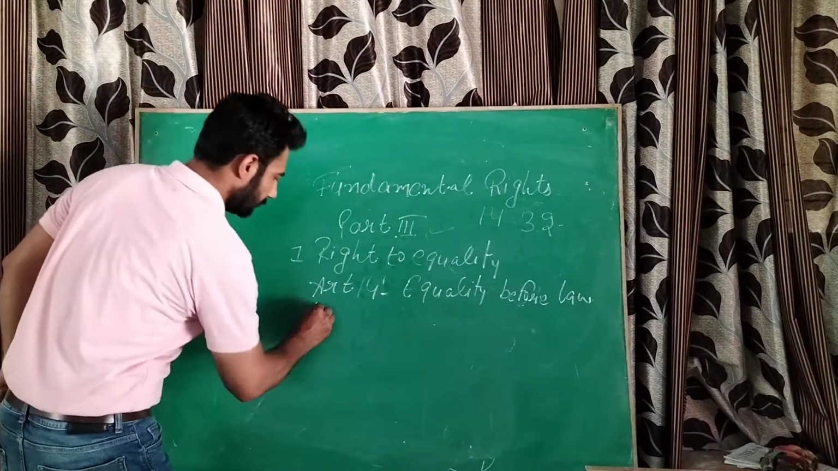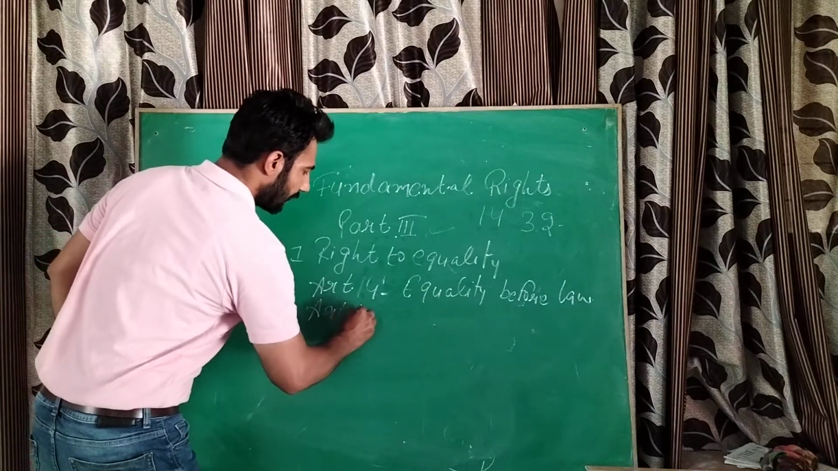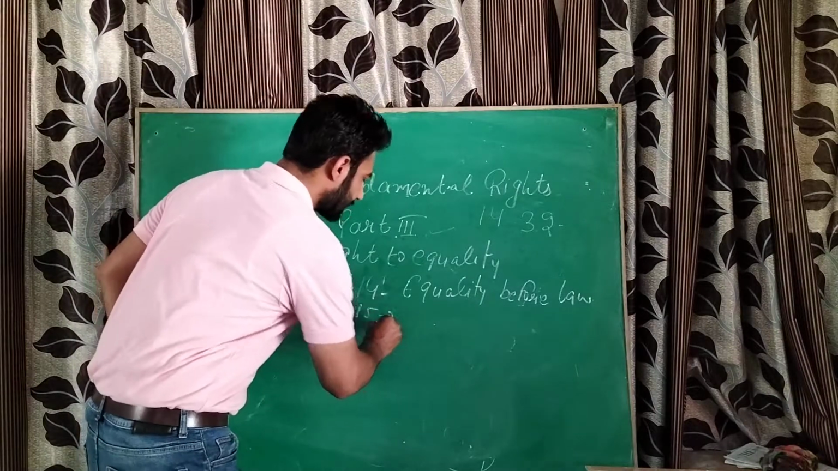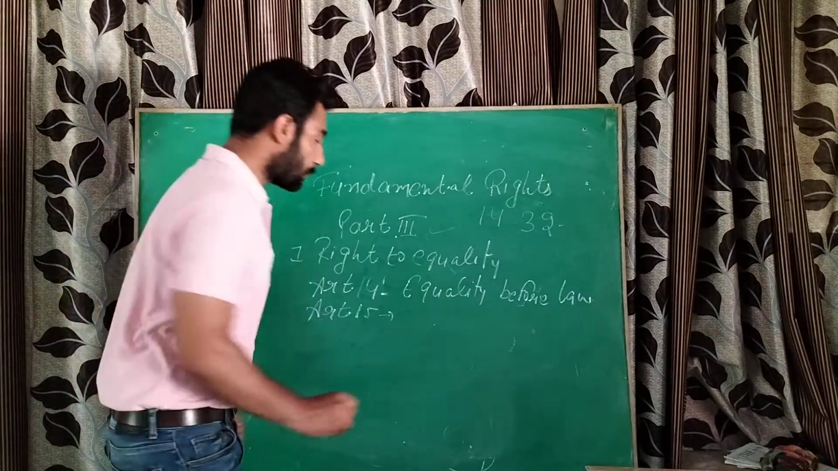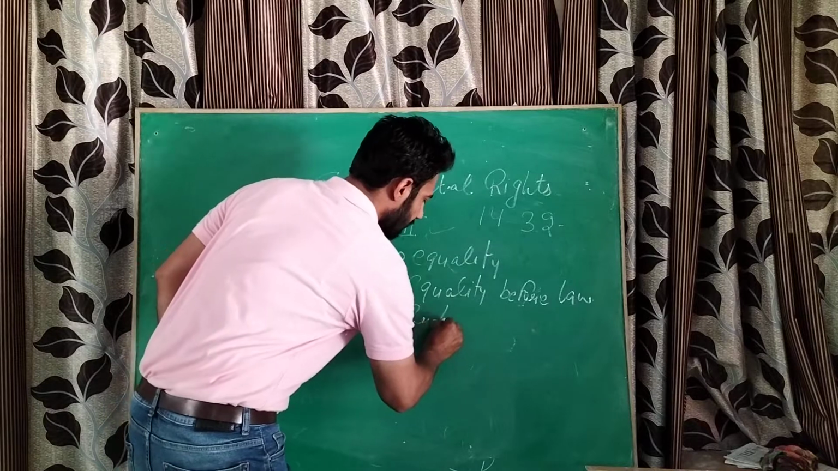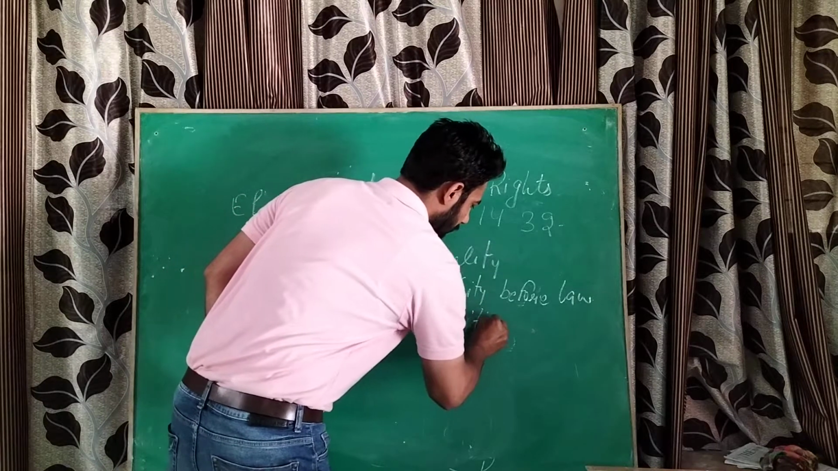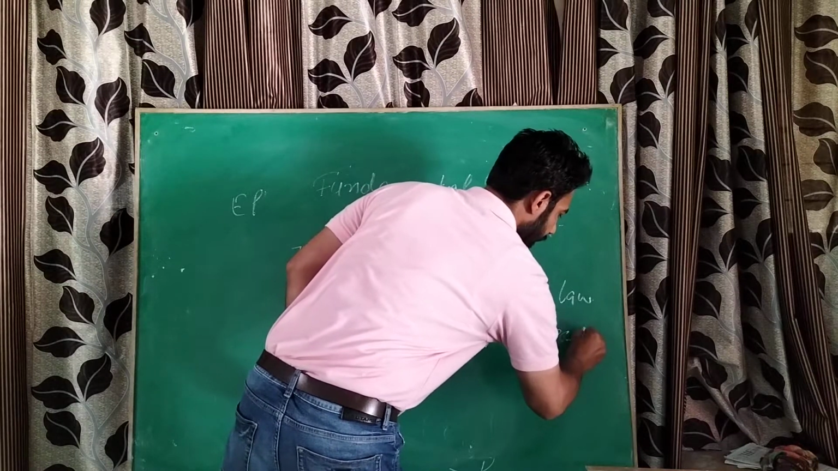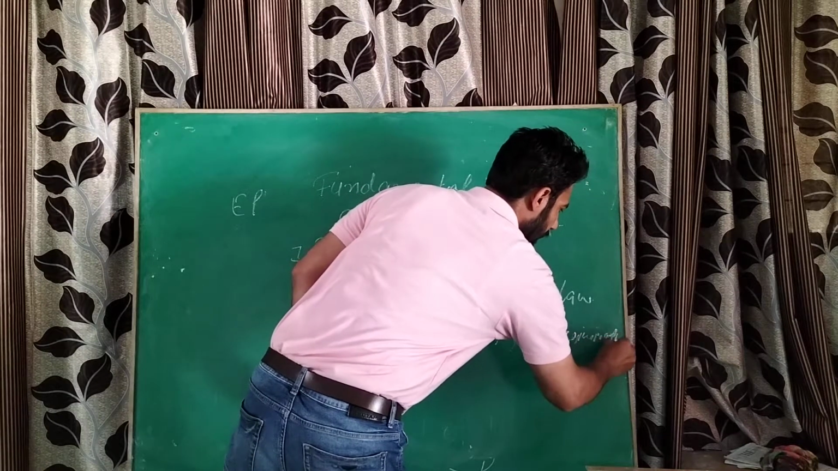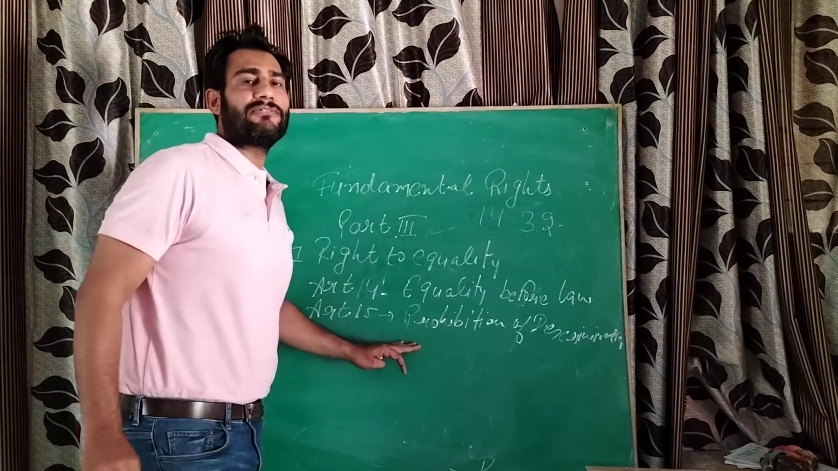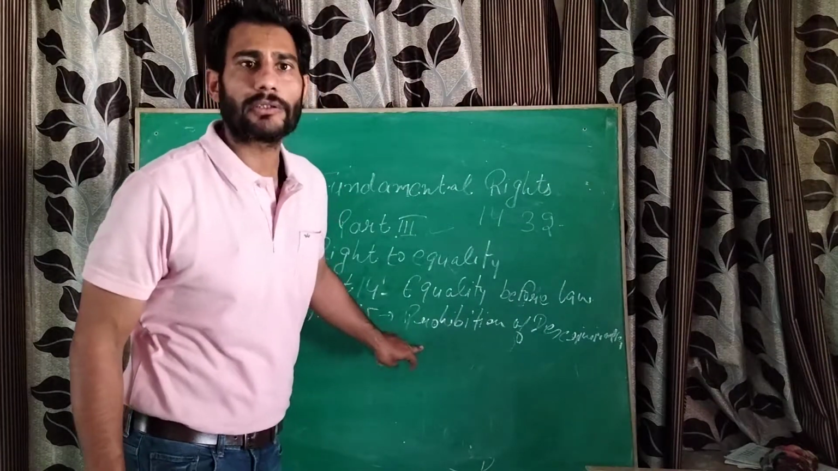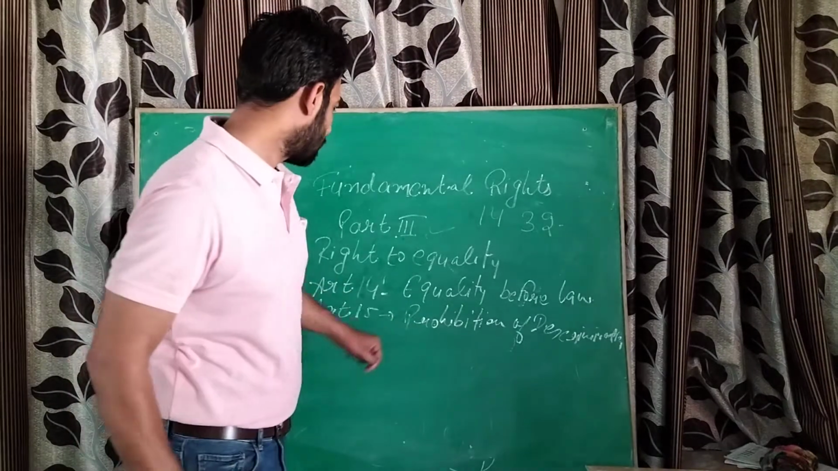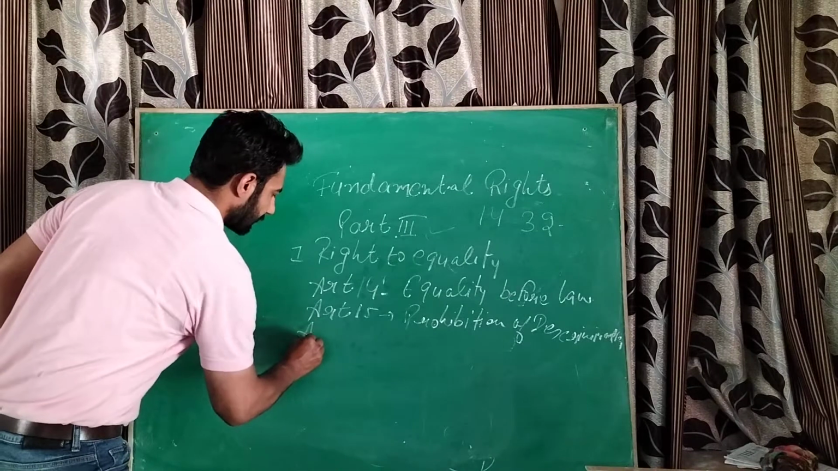Next article. Article 15 describes that there is a prohibition of discrimination. That no individual will be discriminated against on the basis of caste, color, religion, or place of birth.